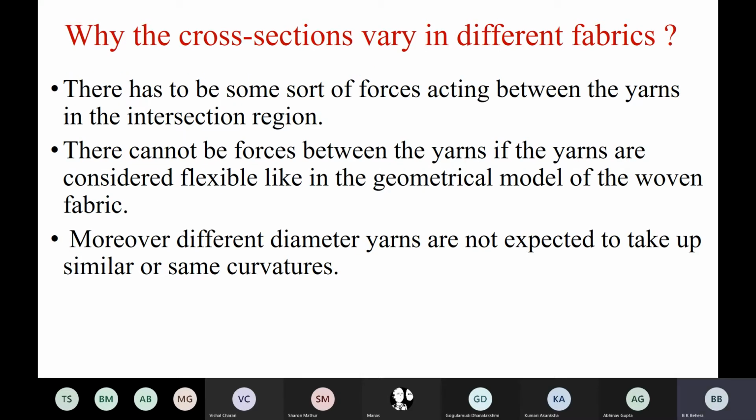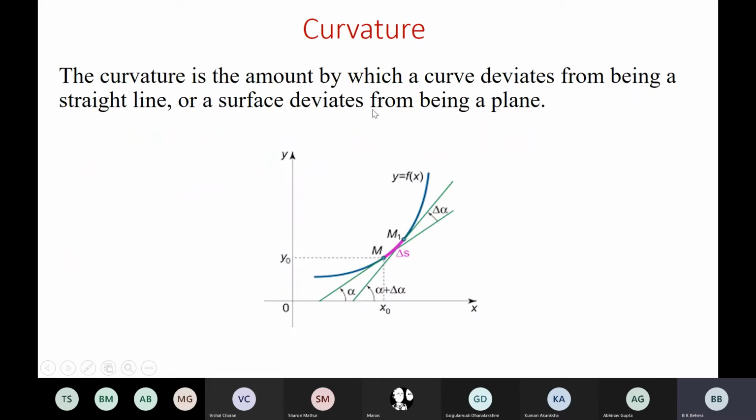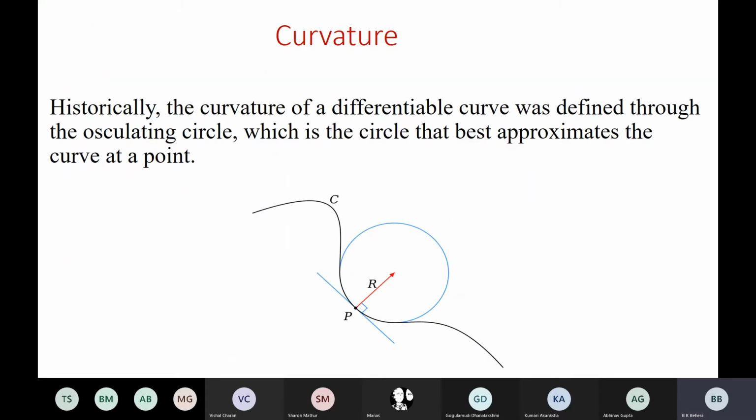Next, why does the cross section vary in different fabrics? There has to be some sort of forces acting between the yarns in the intersection region. So by this time you must be convinced with this. I have already told you the logic, because of bending rigidity.